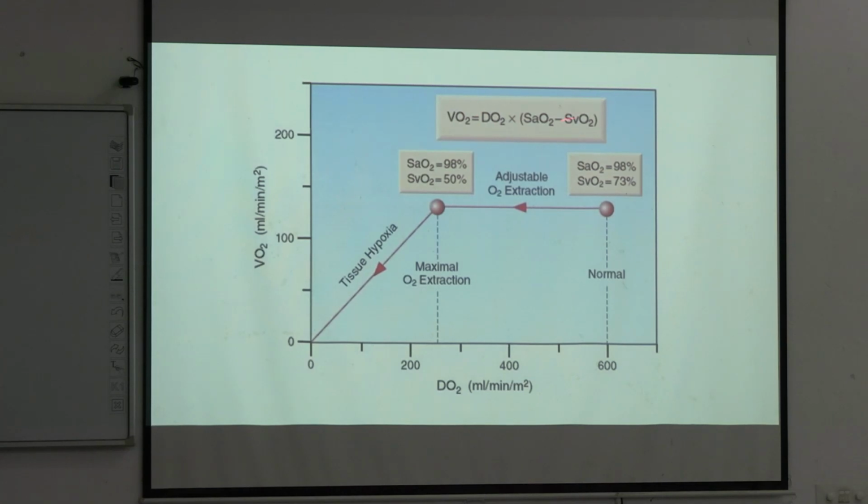Okay, DO2 is decreasing, this one extraction is increasing, এখানে extraction high, right, 98 minus 50, okay, 98 minus 50 মানে কত হয় 48, okay, এখানে extraction 48 আর এখানে extraction 25, tissue extraction 25, okay, তাহলে 25 into 600 আর এখানে হচ্ছে 48 into around এটা কত 250, ঠিক আছে, দিয়ে টোটাল আমার VO2 টা সেম রাখছে, ওকে, VO2 টা সেম থাকছে, বাট আফটার দ্যাট এটা মেইনটেইন হচ্ছে না,